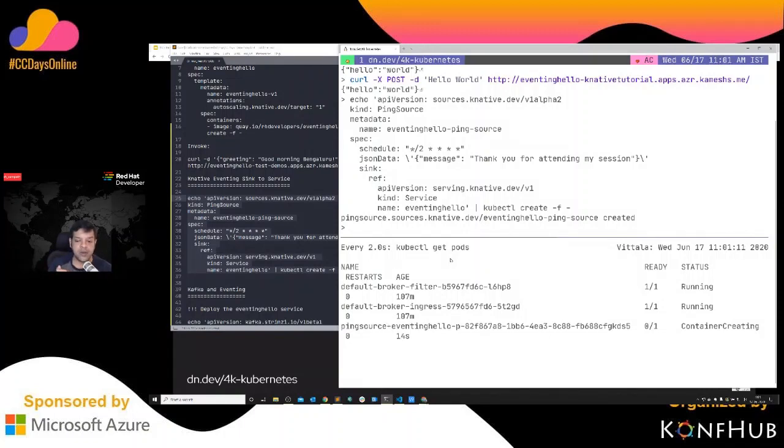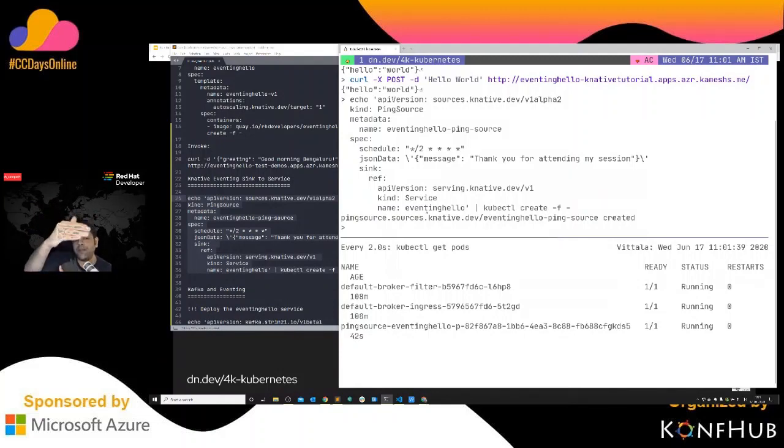If you see this right now, I don't have the resource up and running. If you see this eventing hello application, I say that every 2 minutes, I'm sending a message to this particular eventing service, hello service, which is a sink here. At the end of the day, it goes to this Knative eventing service, which gets invoked every 2 minutes, right? In this case I have to wait for 2 minutes because I want to show you it goes down and comes up. You can reduce it up to 6 seconds. That is the lowest you can go for a service to respond.